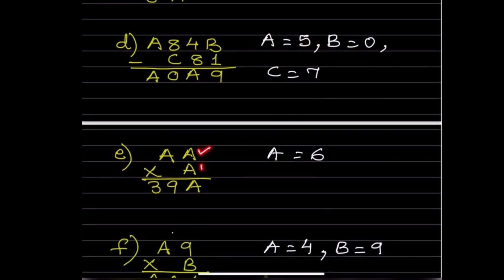If we take 5 times 5, this will be 25. So here what will you get here? Then 5 twos is 10. So this is not possible, this is 39. So here should be 6 times 6 will be 36, so this will be 3. So 6 here and here 6, so this should be 36 now. So now what can we write here? Sorry, this is 6. So now this will be 3. 6 sixes are 36 and this 3 will be 39. So here the A should be 6.